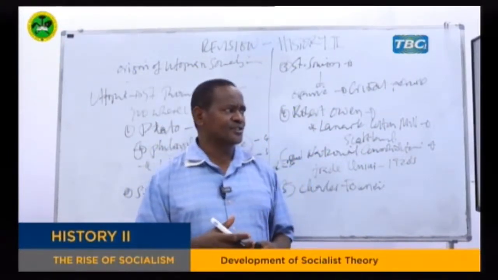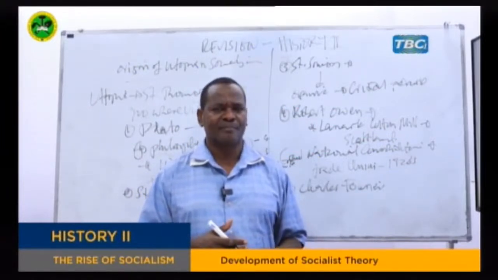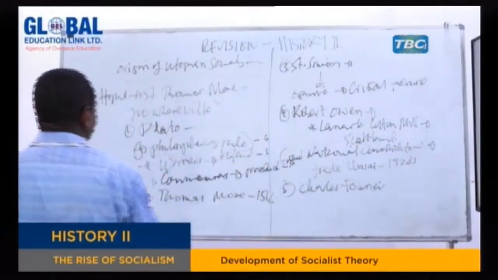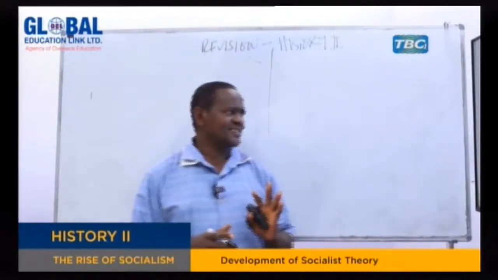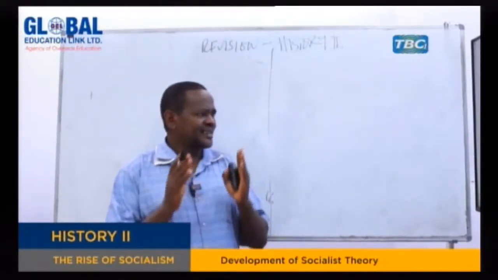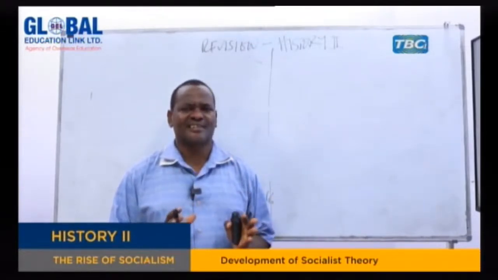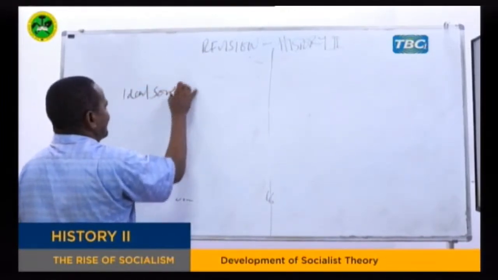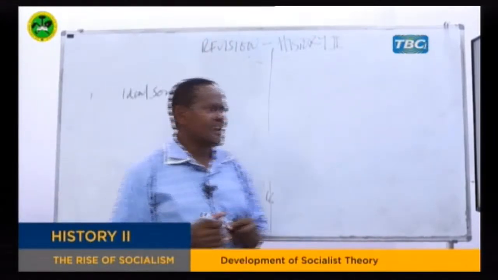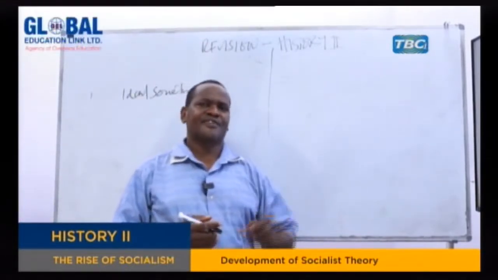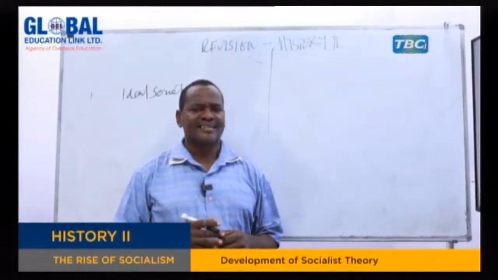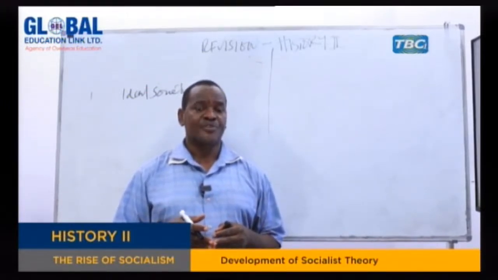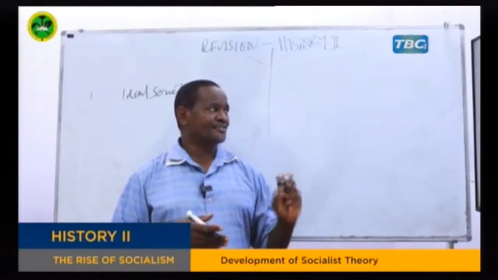So, my dear students, let's now move to the features of utopian socialism. What characterized utopian socialism? The first characteristic is that they wanted to establish an ideal society, a society in which people will be equal legally, politically, economically, and socially. An ideal society where people are going to be equal in everything. And remember, this came during the time when the working class was too small. Probably that is why people thought of the idea of establishing an ideal society with no proper way of how to establish it. So that is one.